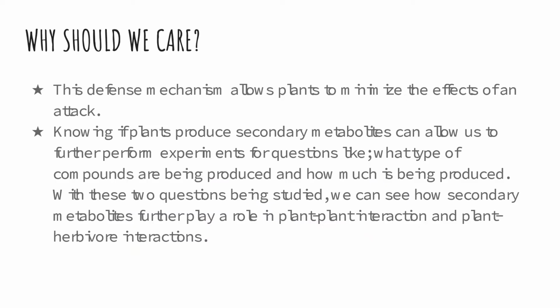So you might be asking yourself, why should we care? The reason why we care so much about secondary metabolites is that they act as a defense mechanism to allow plants to minimize the effects or consequences of an attack. Knowing if plants produce secondary metabolites can allow us to further perform experiments for questions like what type of compounds are being produced and how much is being produced. With these two questions being studied, we could see how secondary metabolites further play a role in plant interactions and plant herbivore interactions.